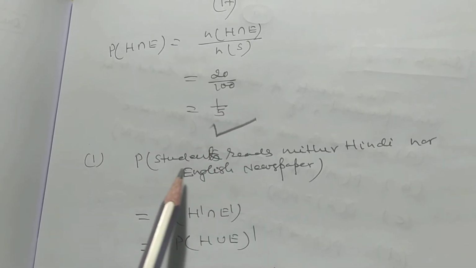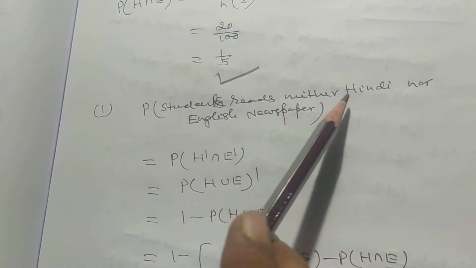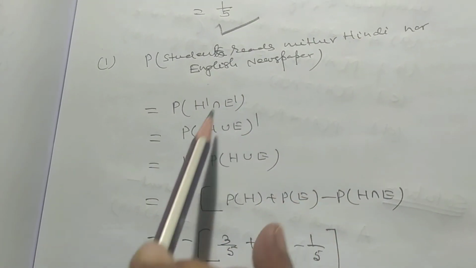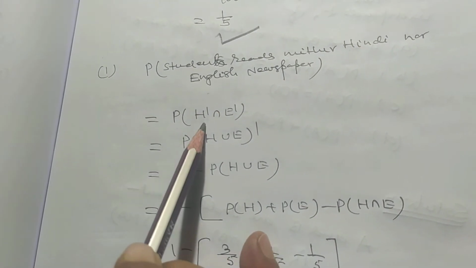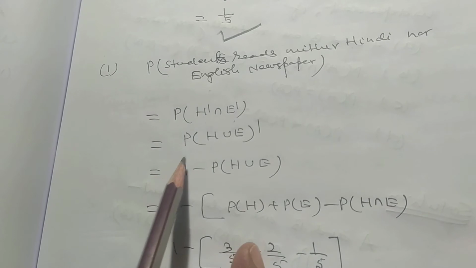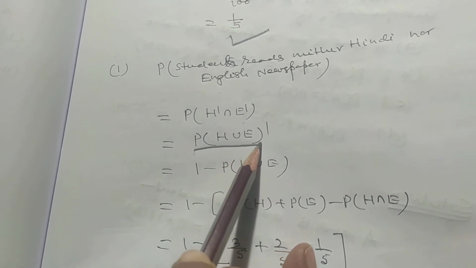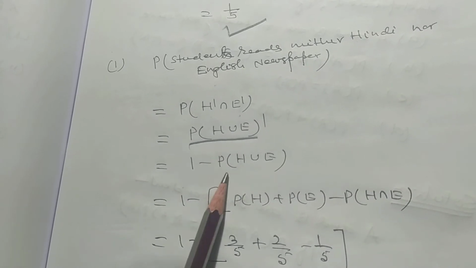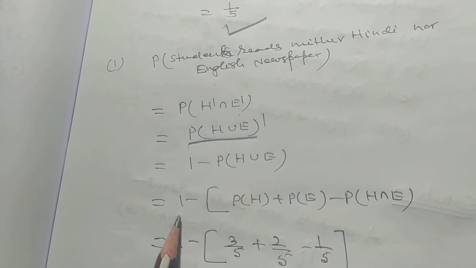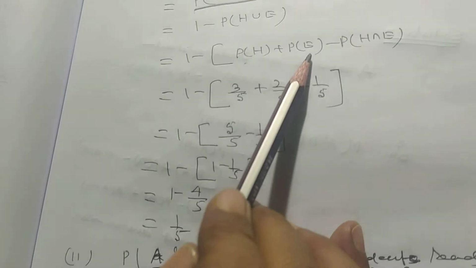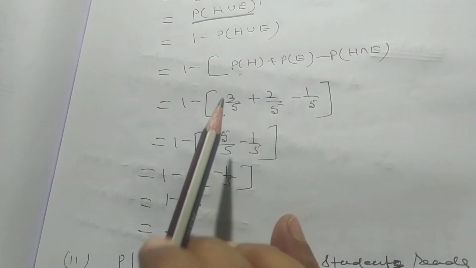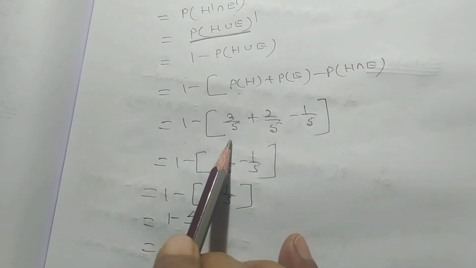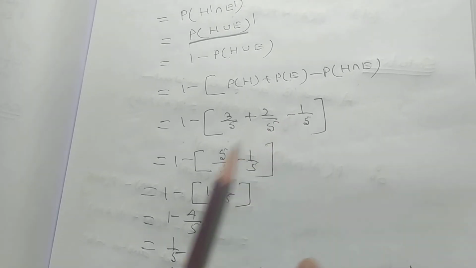Probability that a student reads neither Hindi nor English newspaper, that is probability of H dash intersection E dash. That is probability of the complement of H union E, 1 minus probability of H union E, that is 1 minus probability of H plus probability of E minus probability of H intersection E. That is 1 minus 3 by 5 plus 2 by 5 minus 1 by 5.